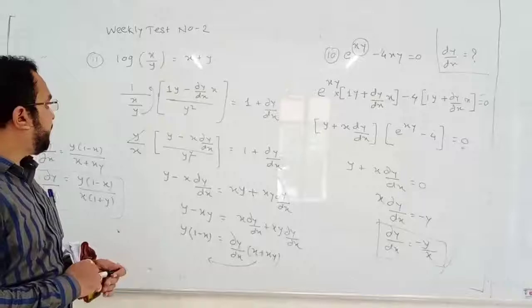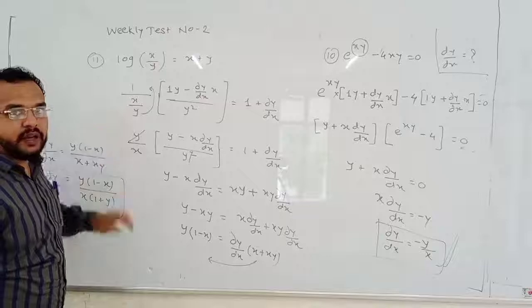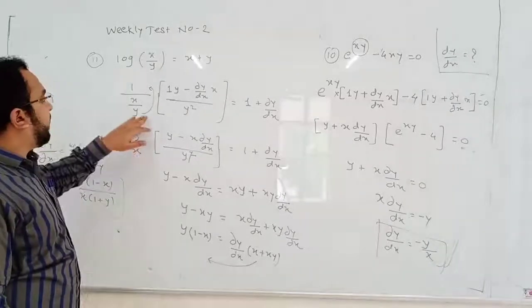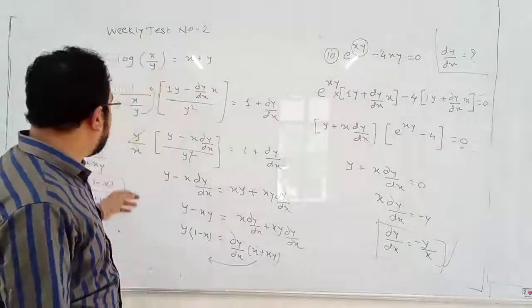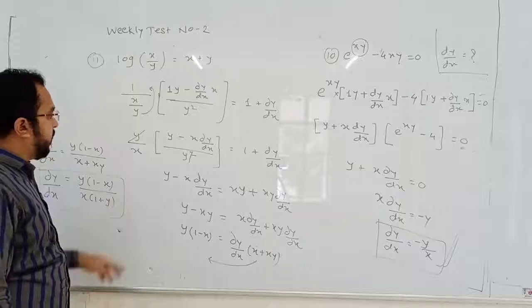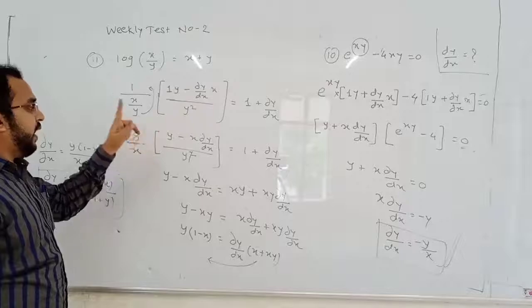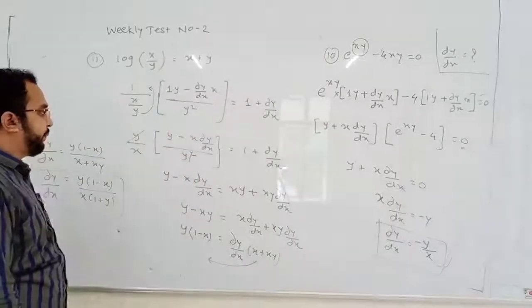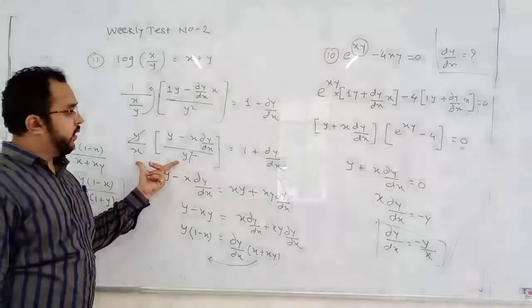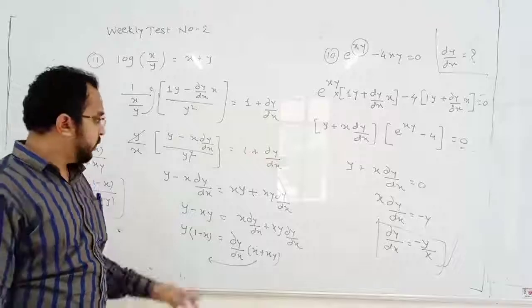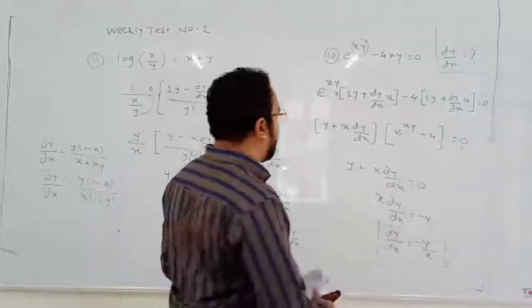What simplification did we do? Here y is the denominator's denominator. Take this y to the numerator. Denominator's denominator will be numerator. So it will become y upon x. This y cancels out. Here there are two y's, one y here, this y cancels with the y there. This x into y, that is xy. xy goes to RHS. So here it will be xy into 1 plus dy by dx.